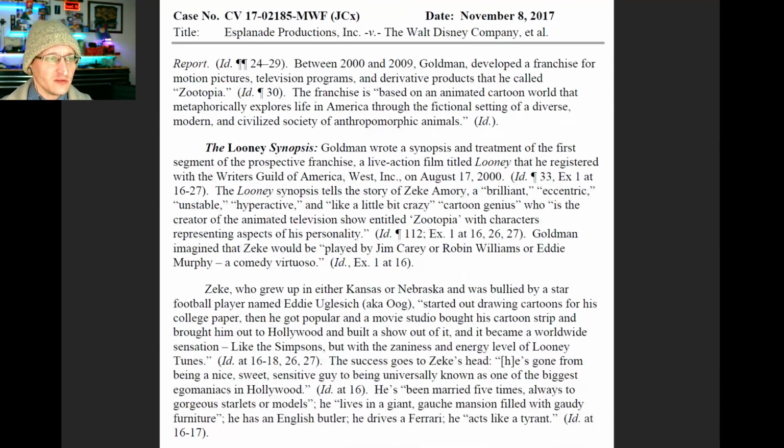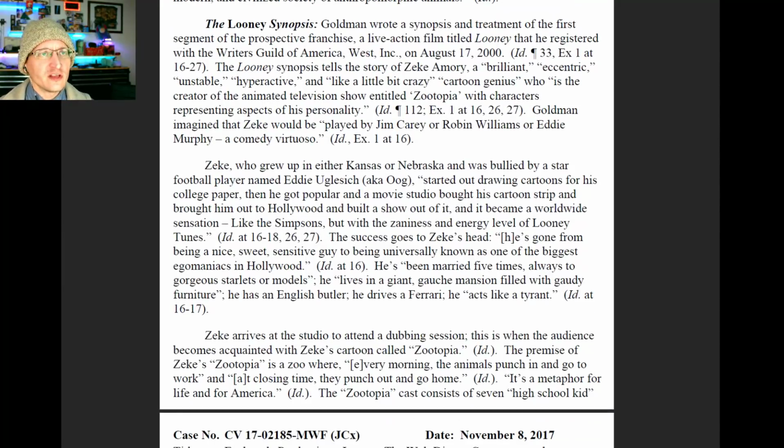The Looney synopsis. Goldman wrote a synopsis and treatment of the first segment of a proposed franchise, a live-action film called Lohne, that he registered with the Writers Guild of America on August 17, 2000. The Looney synopsis tells the story of Zeke Emery, a brilliant, eccentric, unstable, hyperactive, little bit crazy cartoon genius who is the creator of the animated television show entitled Zootopia, with characters representing aspects of his personality.